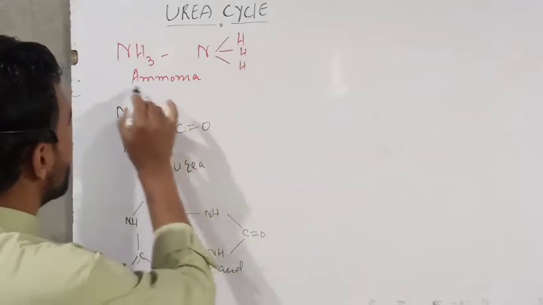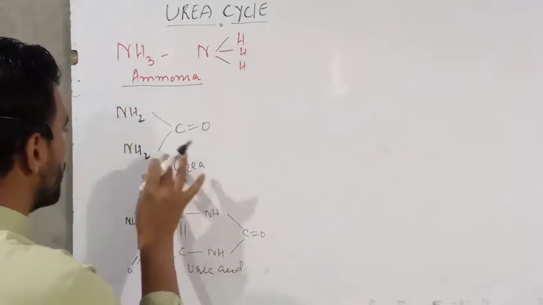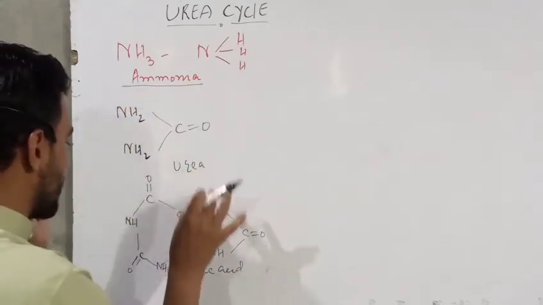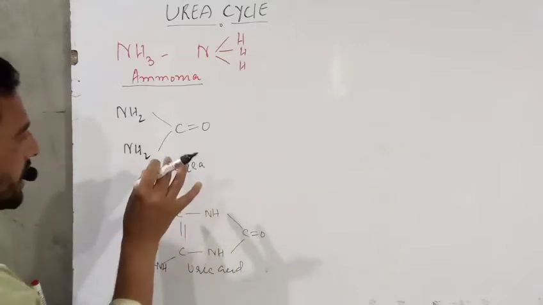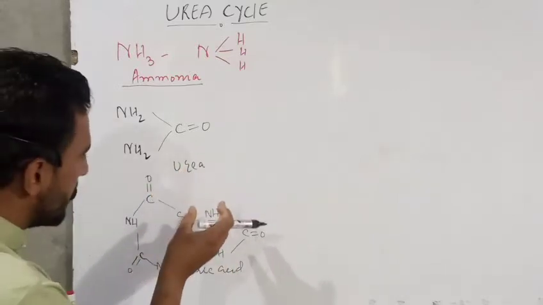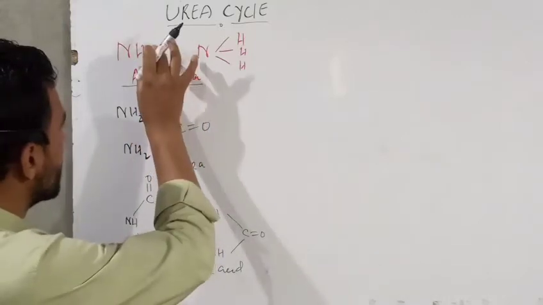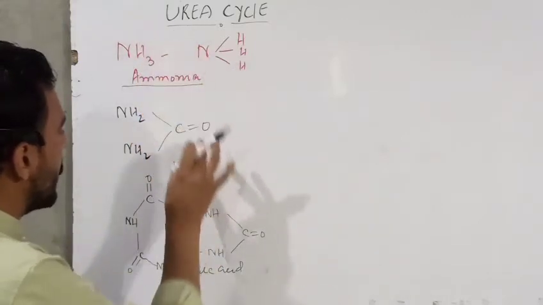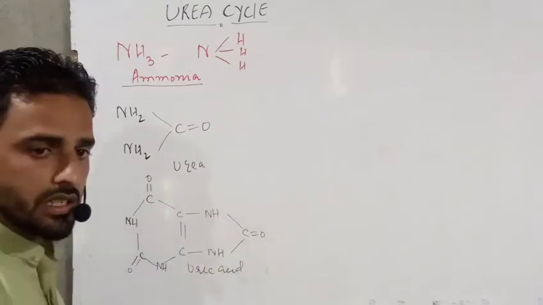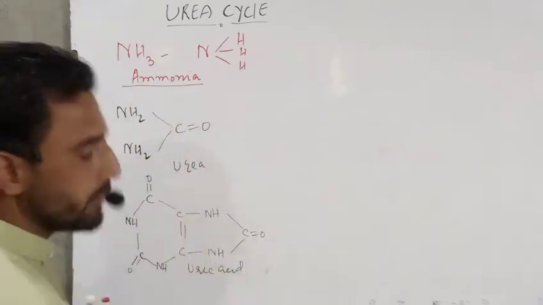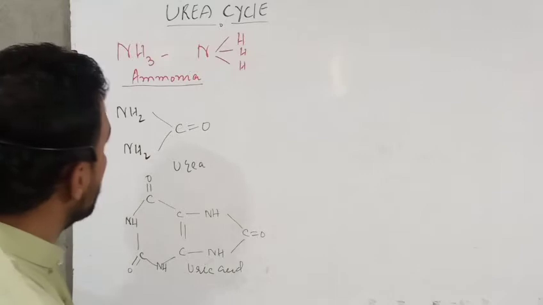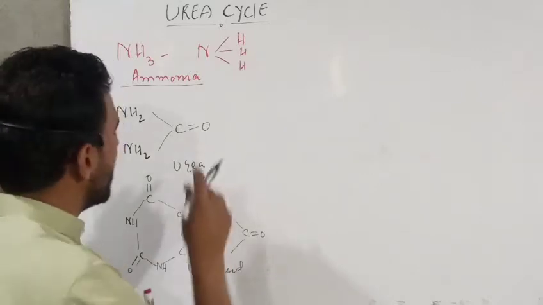The main nitrogenous waste product is ammonia, and the two other products, urea and uric acid, are generated from the ammonia by various mechanisms.